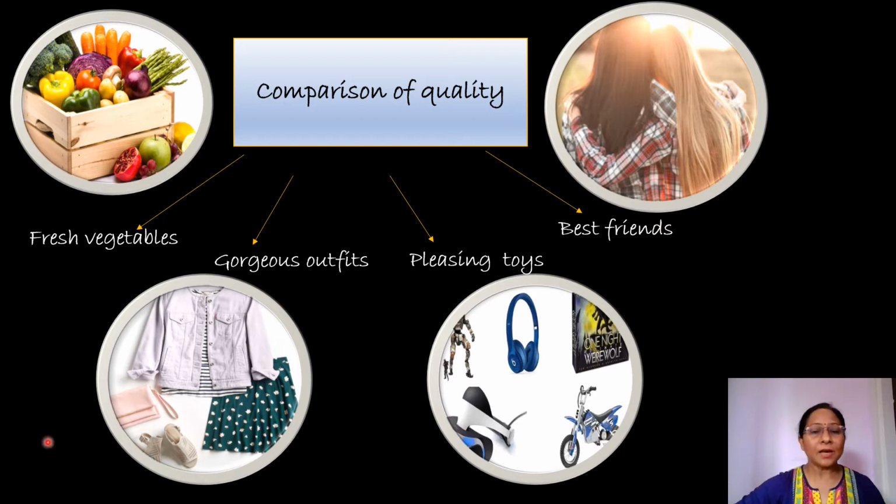So actually we are comparing the quality of vegetables. I want fresh vegetables. Dresses. I want smart outfits. Toys. I want pleasing toys. And friends. Best person to be my best friend. So here fresh, gorgeous, pleasing and best, all these are adjectives of quality. So let us talk more about this.